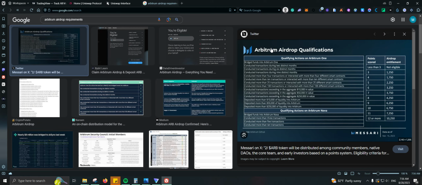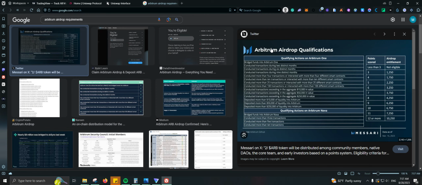Then let's see how to calculate the airdrop. So how much money we can make on an airdrop. And that is actually fairly simple, and it really depends on if we have the information on the amount of money that they have raised. So for example, Arbitrum, I think they were worth like $1 billion when they created the token.